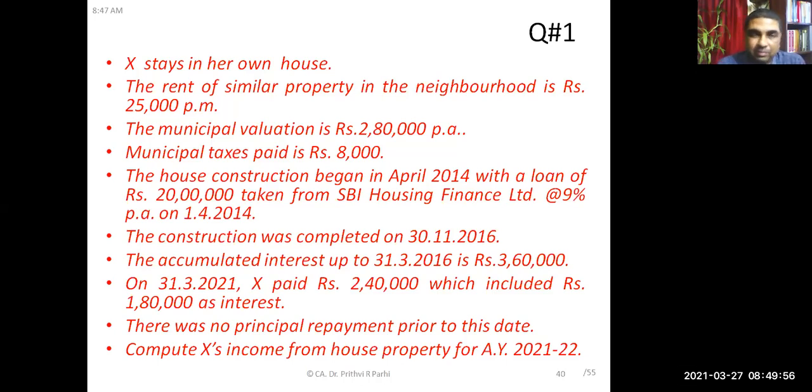X stays in her own house. The rent of similar property in the neighborhood is rupees 25,000 per month. Now, friends, you have understood this is a self-occupied property, as it says, X stays in her own house. And the rent of similar property in the neighborhood is 25,000 per month. That means the expected rent per month is 25,000. Now please continue.